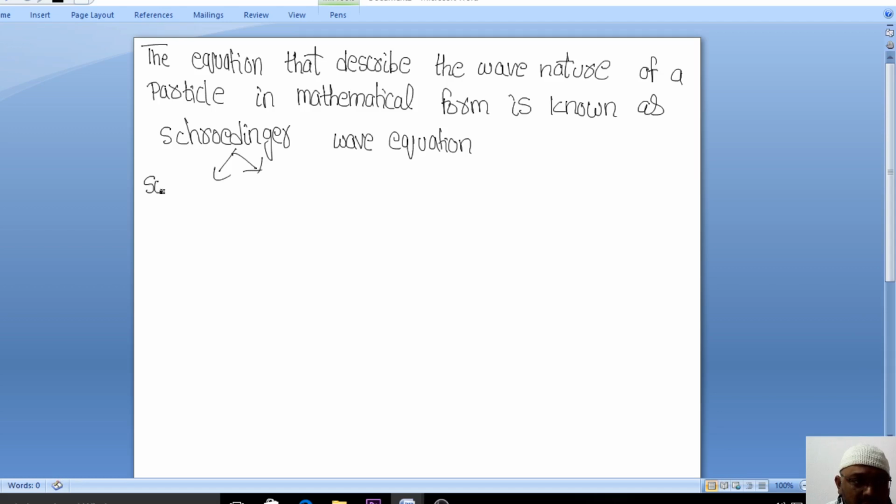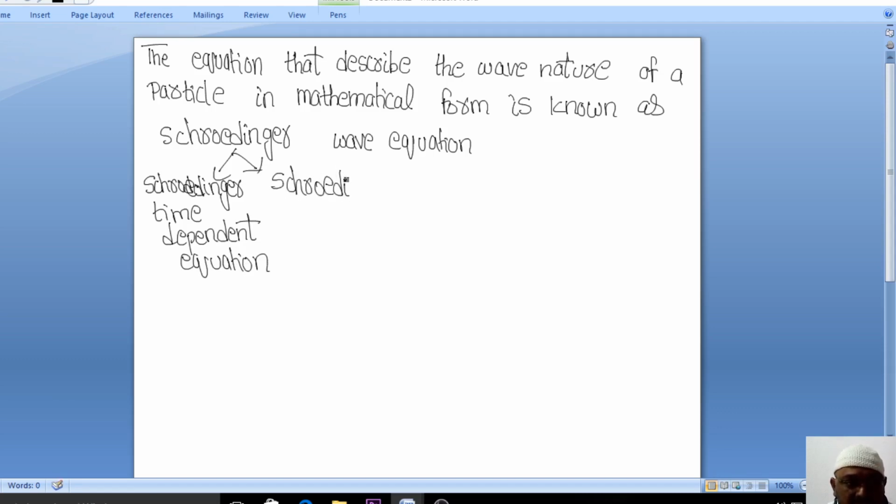One is the Schrodinger time dependent equation, and also the Schrodinger time independent equation. Please make a note of it, everybody.